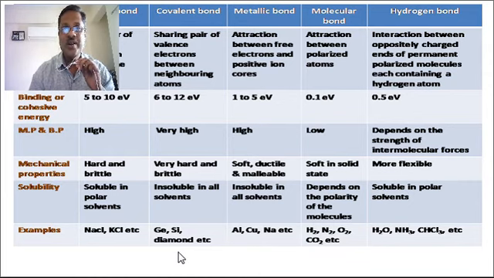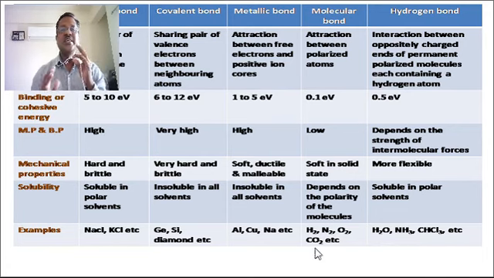In diamond, covalent bond is present between the atoms. Now, metallic crystals, examples are aluminium, copper, sodium, etc. Molecular crystals: H2, N2, O2, CO2, etc. And the crystals containing the hydrogen bond are the water molecule H2O, then NH3 ammonia, CHCl3, etc.